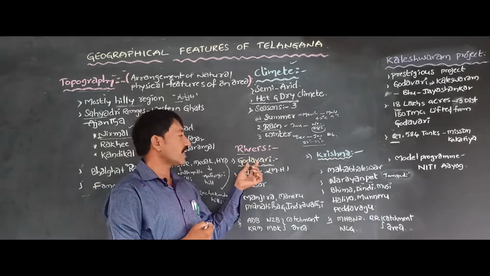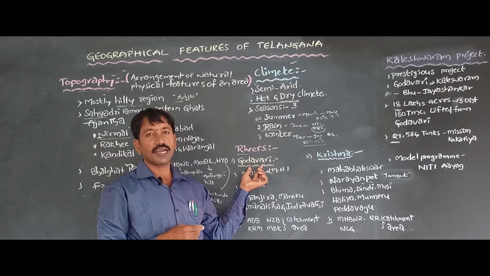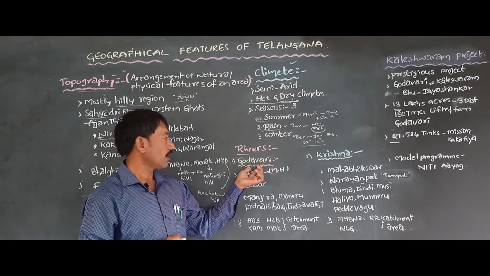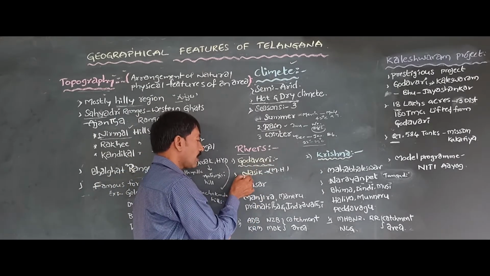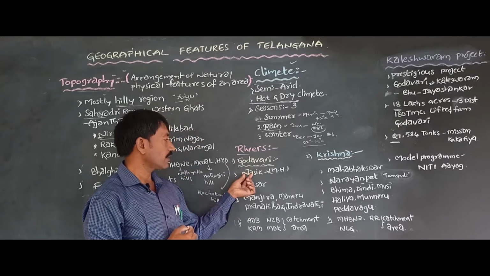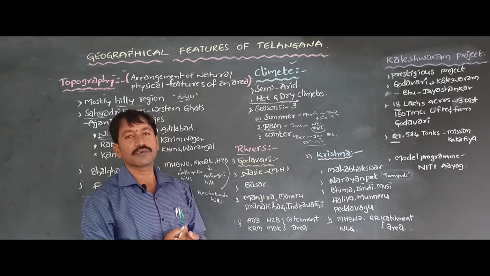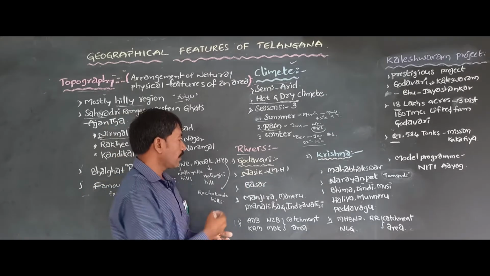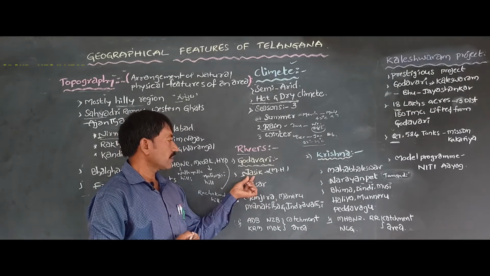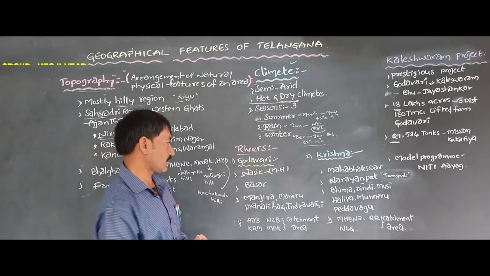You know, Godavari is the second biggest river in India and the first biggest river in South India. The Godavari river originates near Trayambakam in Nasik district, in Maharashtra of Western Ghats. Which is the originating place of Godavari? Trayambakam near Nasik district in Maharashtra of Western Ghats.